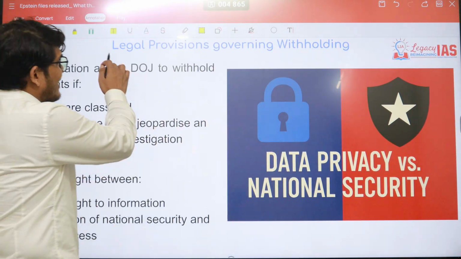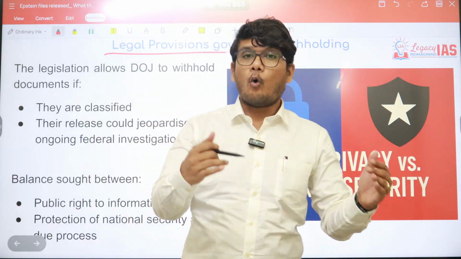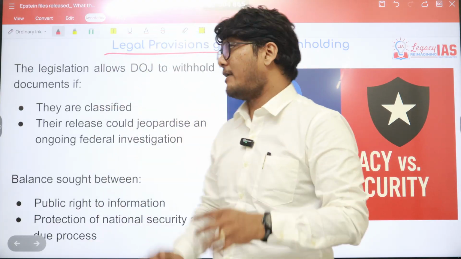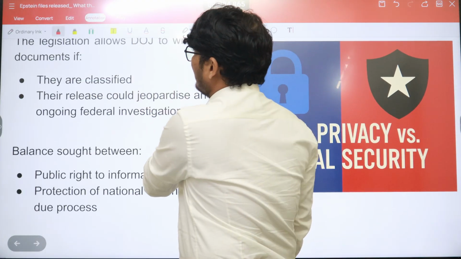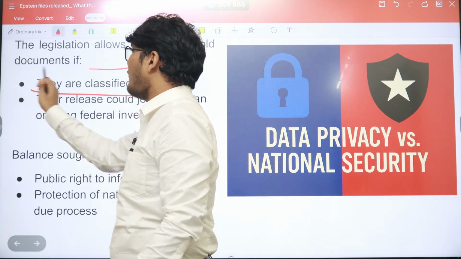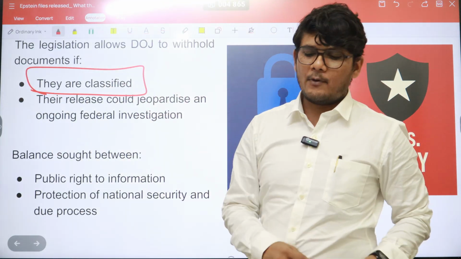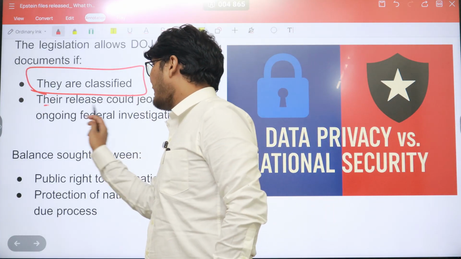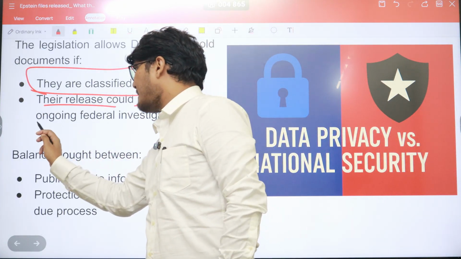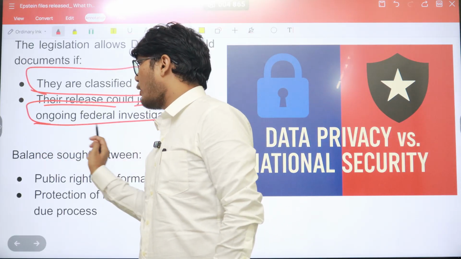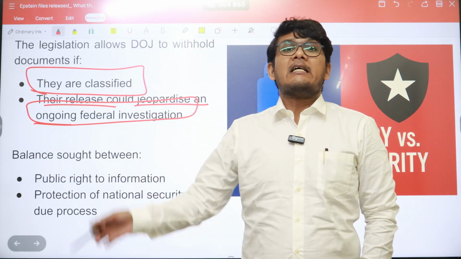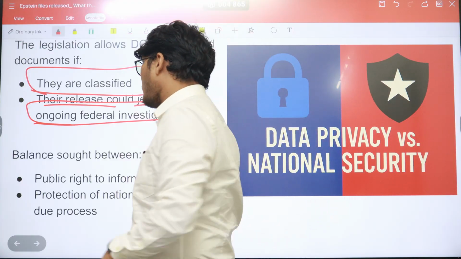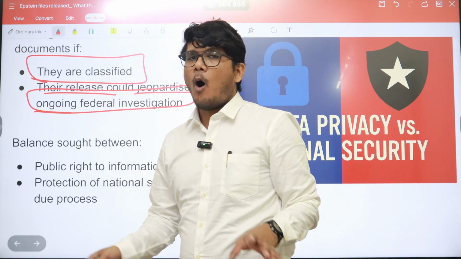Now, are there any legal provisions for withholding the documents? Yes, absolutely there is. There are reasons. For example, if the files are classified, the DOJ, that is the Department of Justice, need not release them. At the same time, if that release is going to jeopardize an ongoing federal investigation, then also the Department of Justice need not release it.